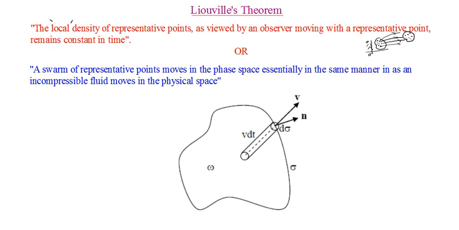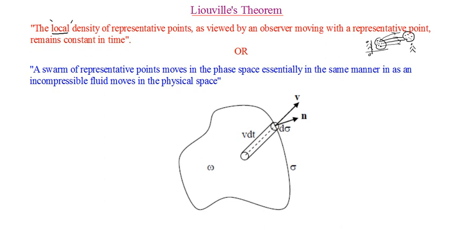So the meaning is that if the observer is also moving along with the representative point, meaning the location of the observer is also changed at a later time, then for this particular observer, the density of representative points in this region will be constant. Meaning the density of representative points as observed by an observer who is moving along with the representative point will remain constant. That is why we have used the word local density. What does local density mean? Local density, because it is the density that is observed in the locality of the observer.